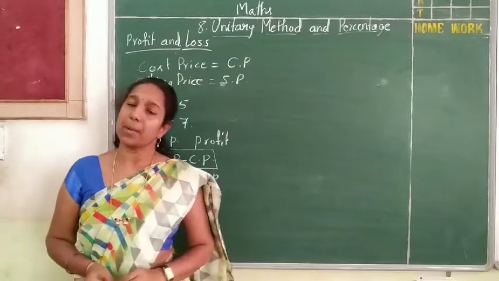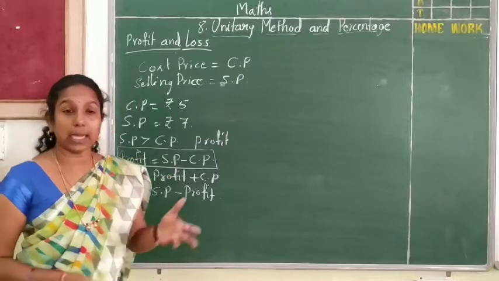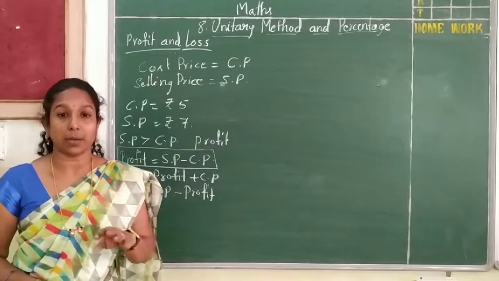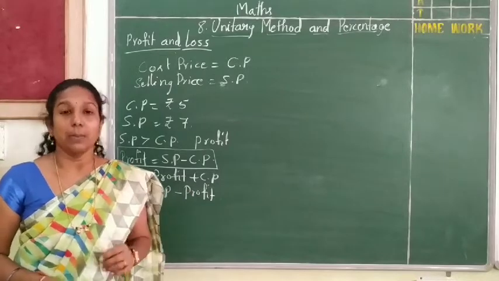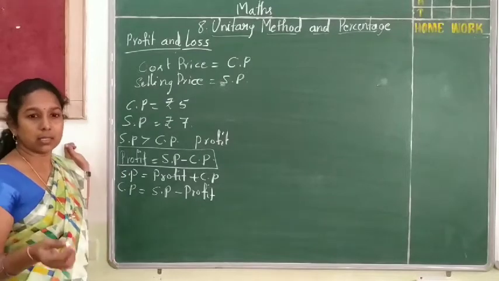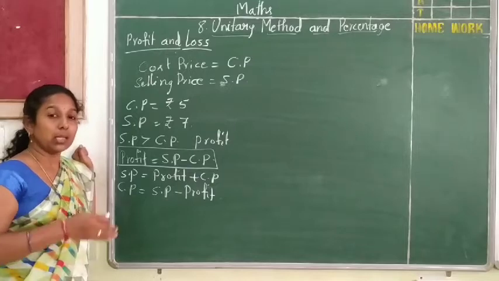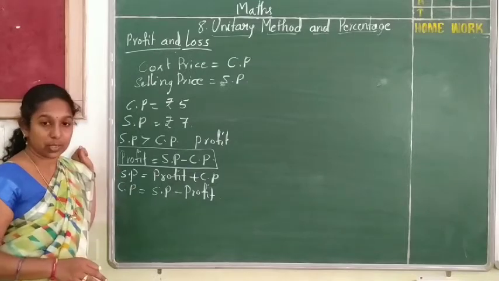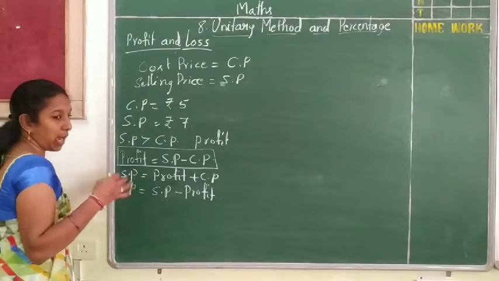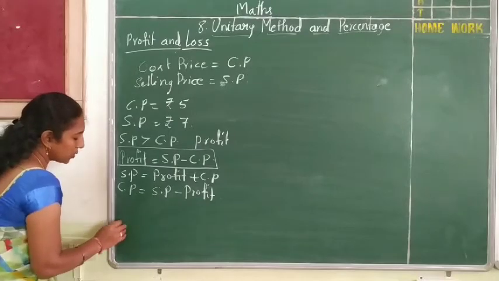Now here we got the profit. For example, some other items will be there, like electronic gadgets, for example mobiles, laptops, tabs, speakers, TV. After some days or some years, the value of these items will be reduced. So what will happen then? For example, I am going to take one mobile.